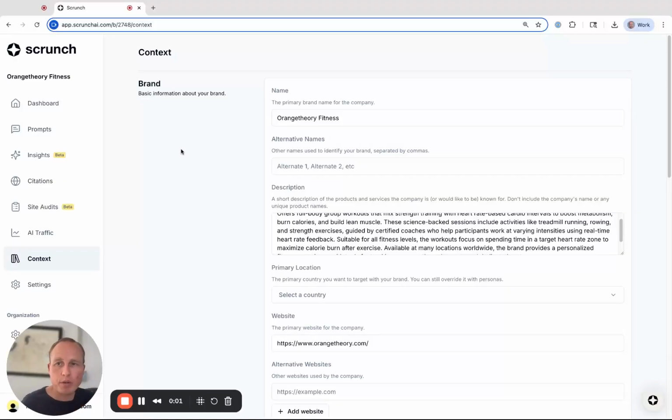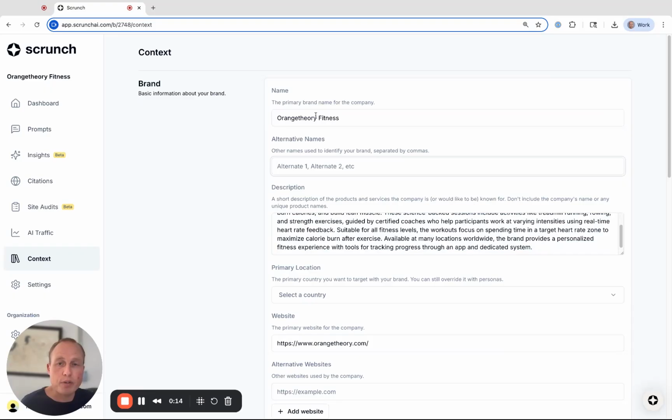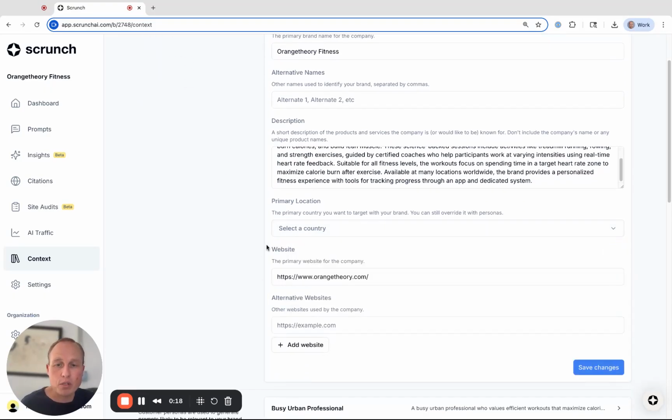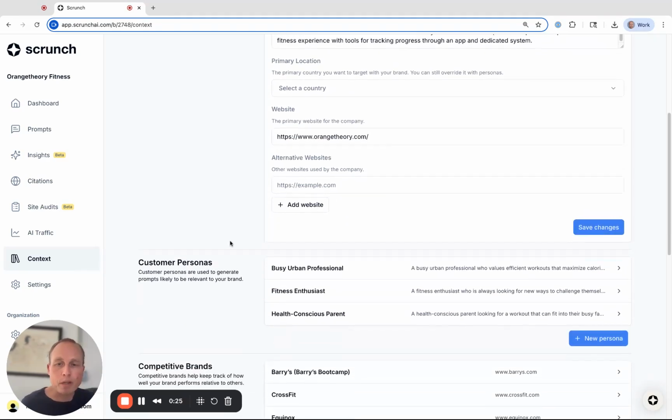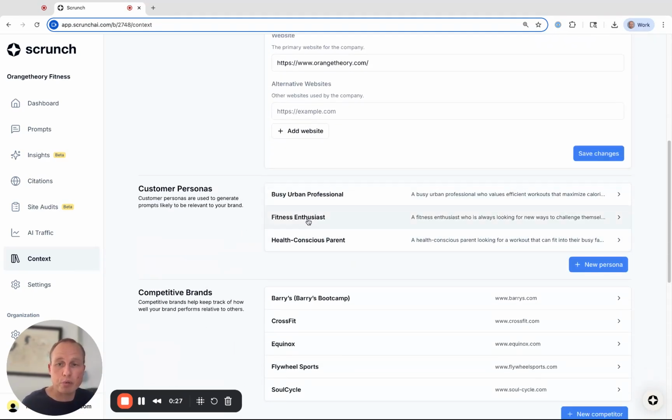All right, so I've hopped over now into our context tab, which is where, like the name implies, we can add context around our brand. So you can see here we have Orange Theory Fitness, which is the brand that we're demoing. We have a description about it. We can add alternate names if there's different street names or something that Orange Theory goes by. We can select different locations to focus on, even apply different websites if there's a different website other than this key domain here. We can also add things like the different personas that we want to track and see what those results are looking like by persona.